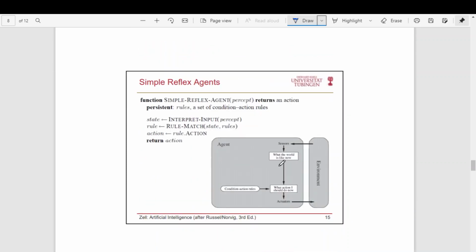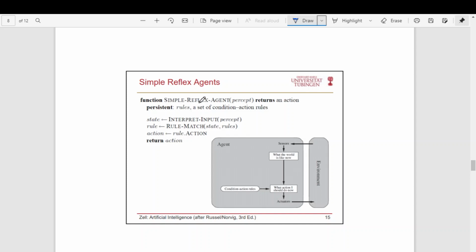In a simple reflex agent, the agent will sense the environment, and based on whatever it senses, it will decide the next action. That's it, nothing else. Whatever the agent currently senses, based on that it will decide the next action. Such an agent is called a simple reflex agent. Reflex means, or you can call it, reactive. Whatever it senses, based on that it just reacts. That's it.